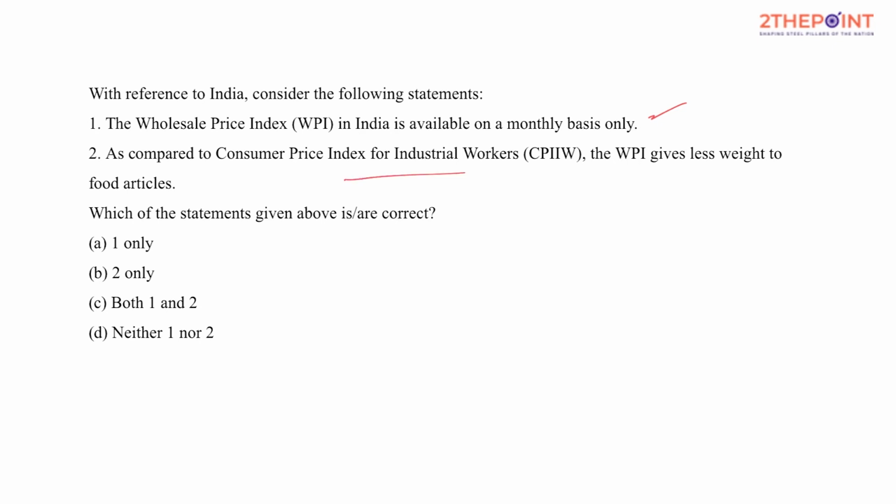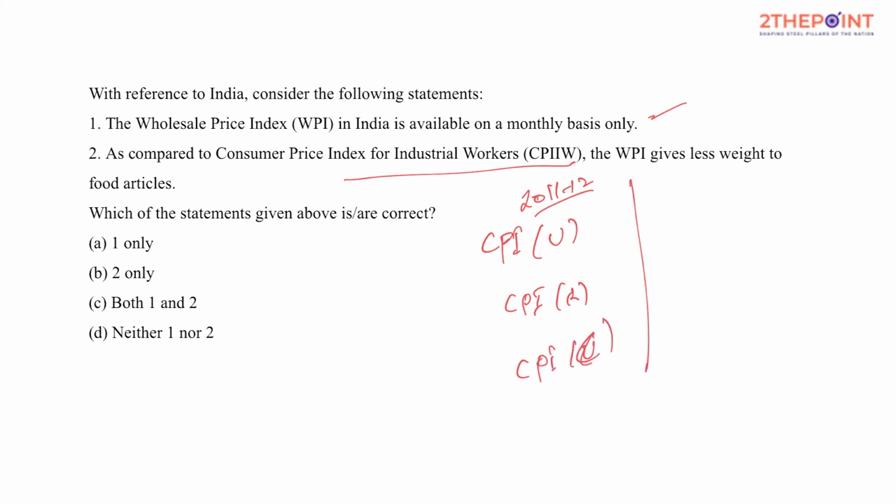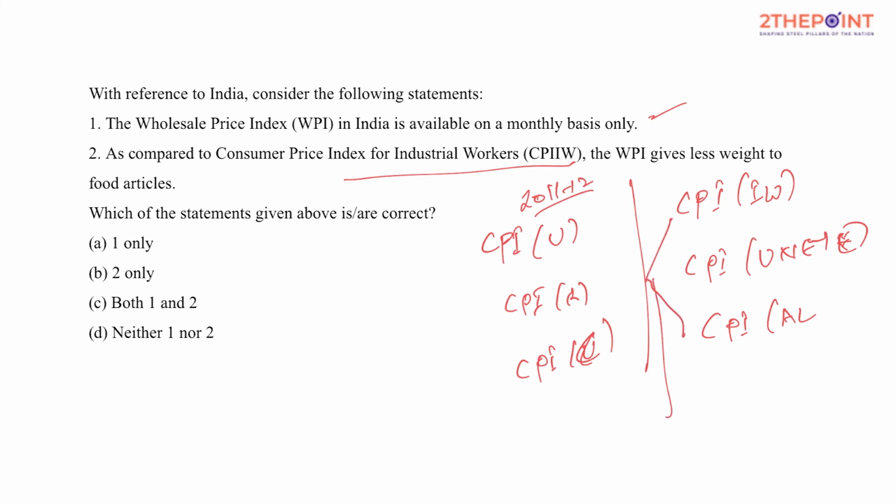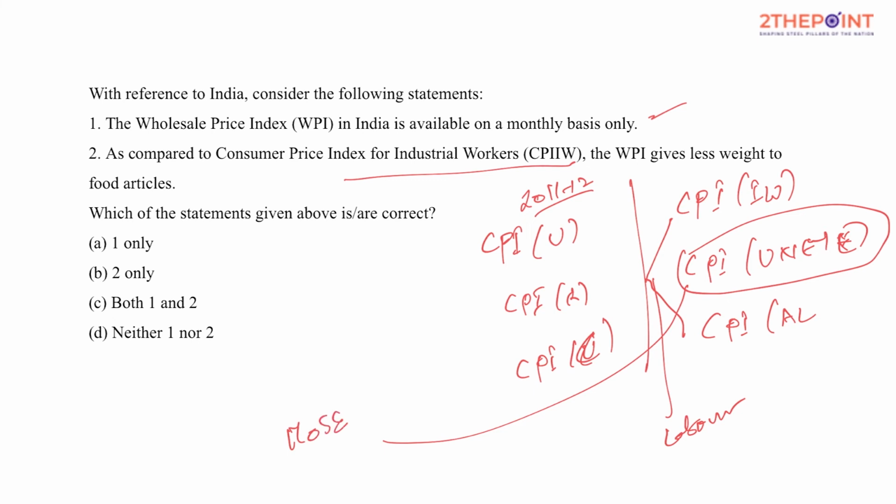Okay, my dear friends, as of now, you know the fact, since 2011-12 we have three different measures: CPI for urban, CPI for rural, and CPI combined. But in the good old days, prior to 2011-12, in India we used to measure consumer price index for industrial workers, consumer price index for urban non-manual employees, and consumer price index for agriculture labor. The first and third used to be measured by the Ministry of Labor Bureau, and CPI for urban non-manual employees used to be measured by the Ministry of Statistics and Program Implementation in those days.